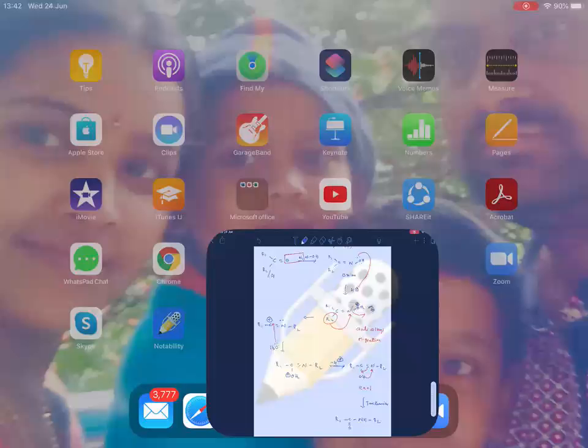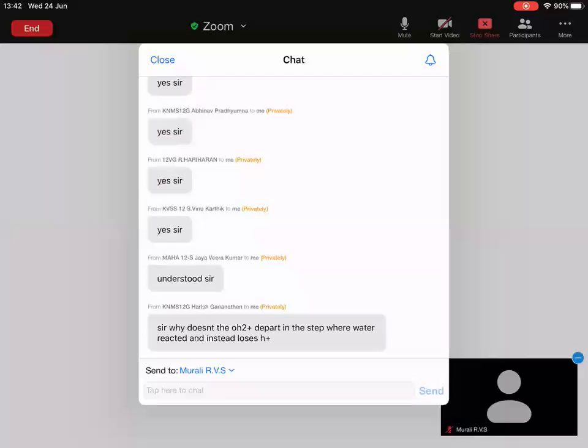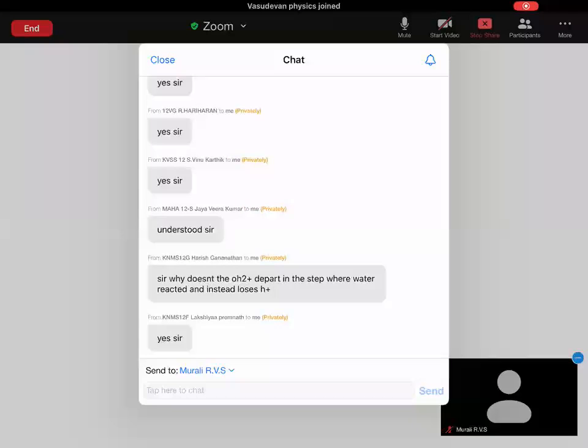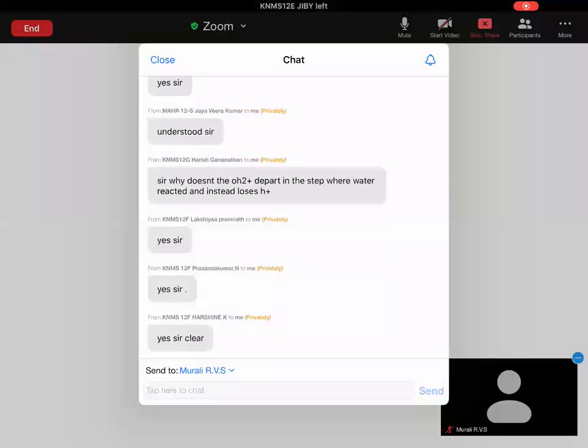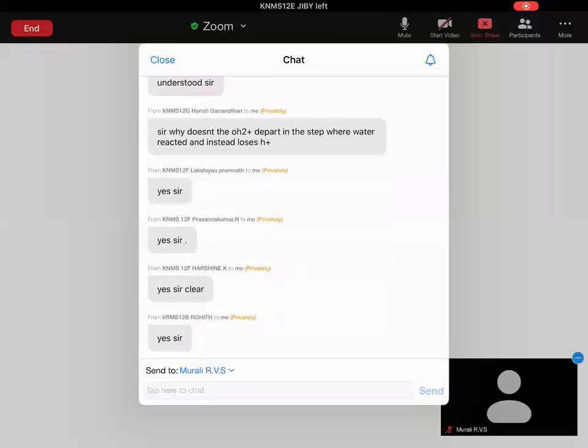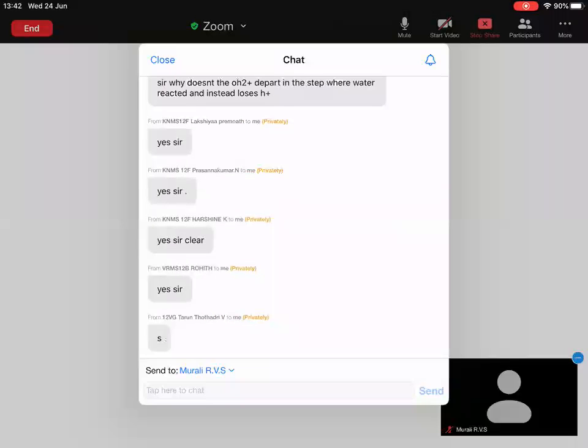Okay, let me see your chat box. Is Beckmann's rearrangement clear? One student asked why OH2+ is not departing in the second step. If OH2+ departs, the reaction will go in the backward direction.